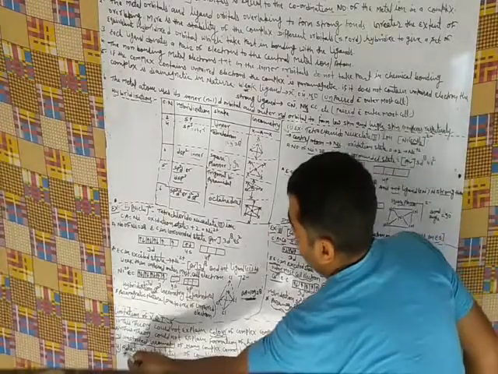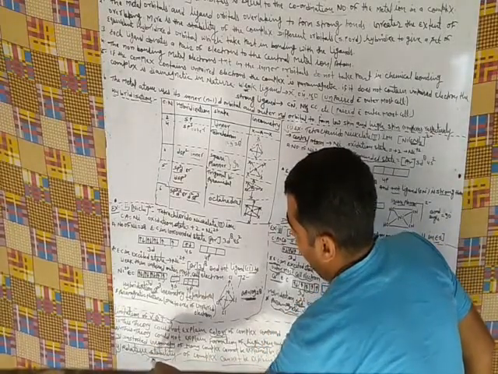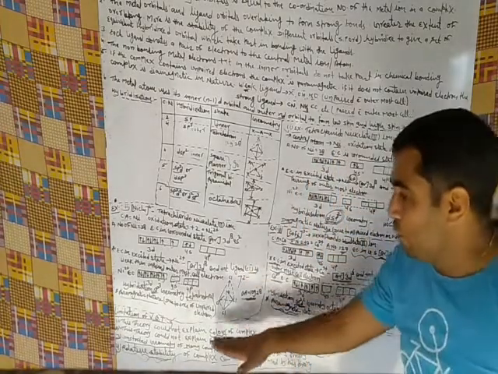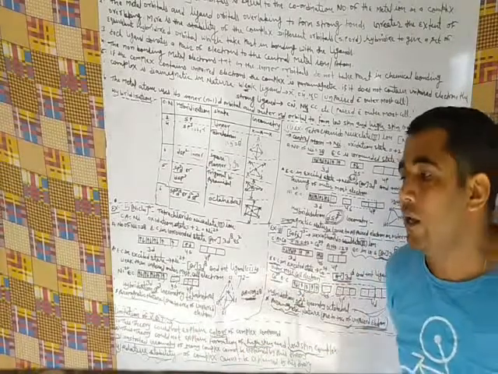And last, the relative stability of complexes is not explained. Due to these reasons, this theory has failed.